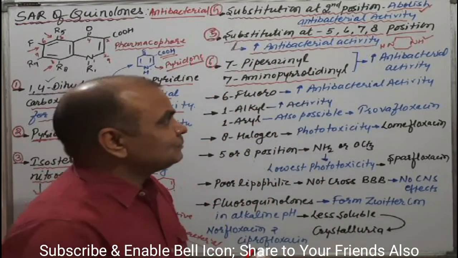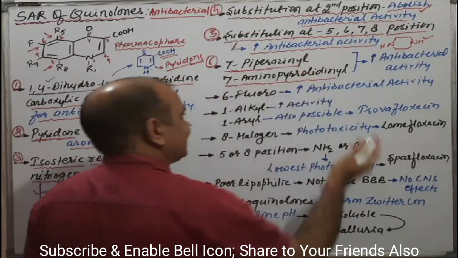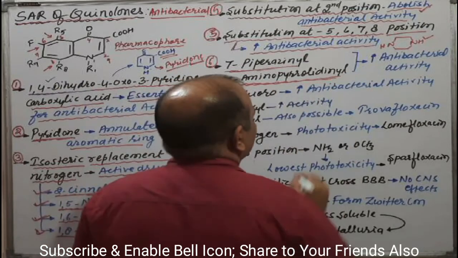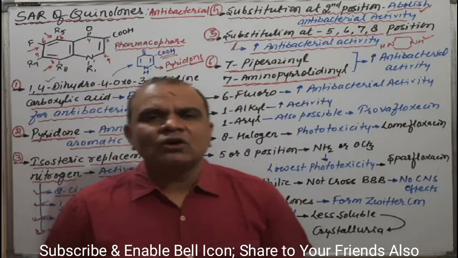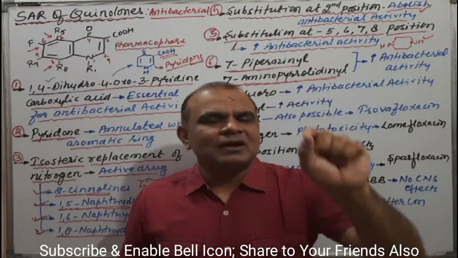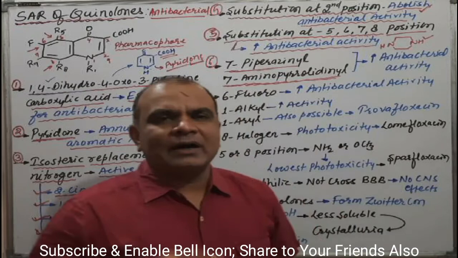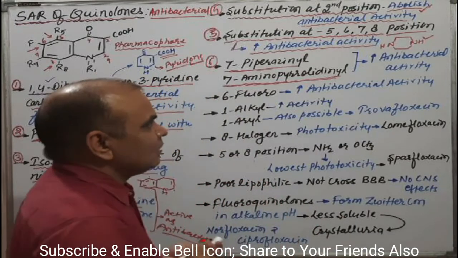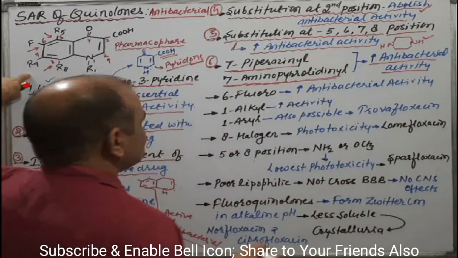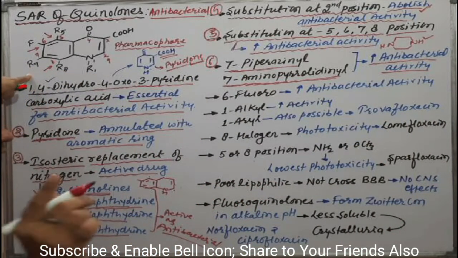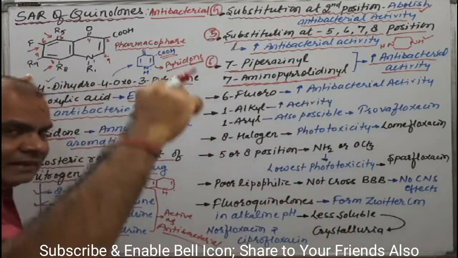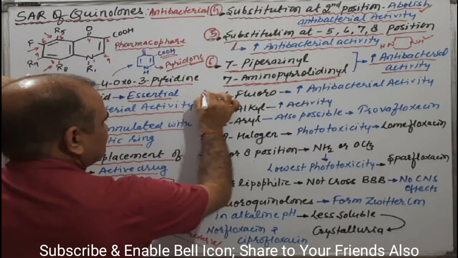At the same time, this piperazine can be substituted by 7-aminopyrrolidine. Pyrrole is the 5-membered ring containing one nitrogen, and the saturated form of pyrrole is known as pyrrolidine. Okay, that has increased antibacterial activities. Means seventh position substituted with piperazine or 7-aminopyrrolidine gives the increase in activity. Here, next point is the seventh one.